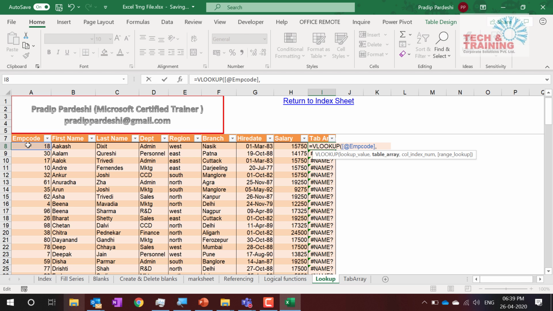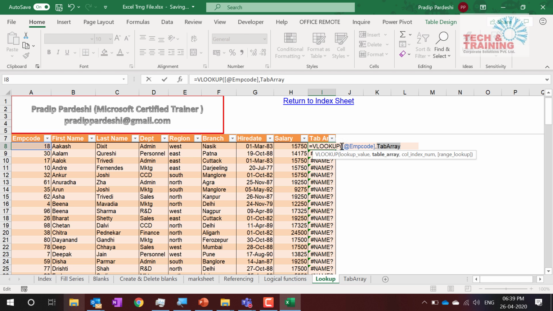Now I press comma. What is my table name? Tab array. So this is the value that I am looking for, and this is where I need to look it up. If you know why VLOOKUP is used, I am looking for this particular value and I want to get the incentive of that person from this table.